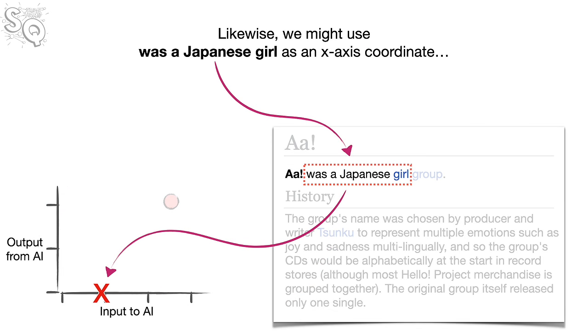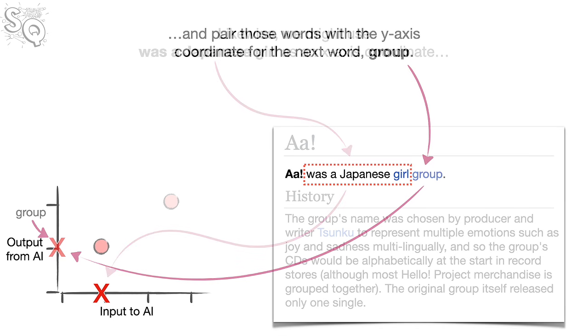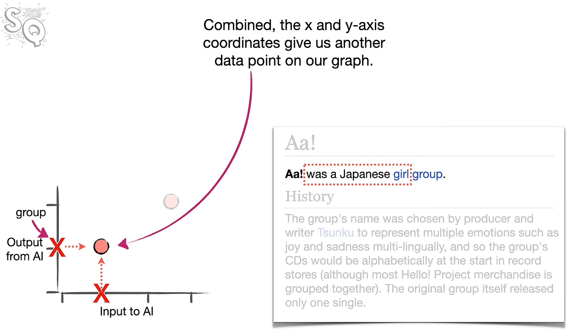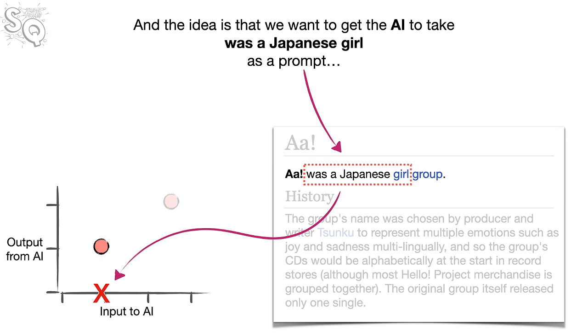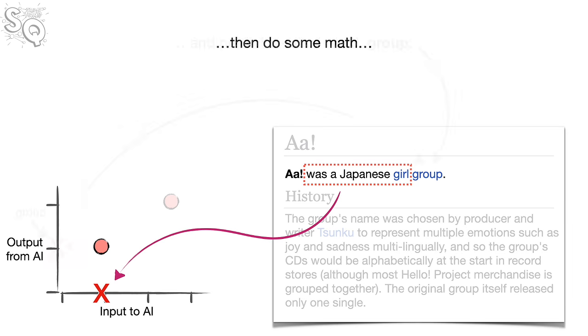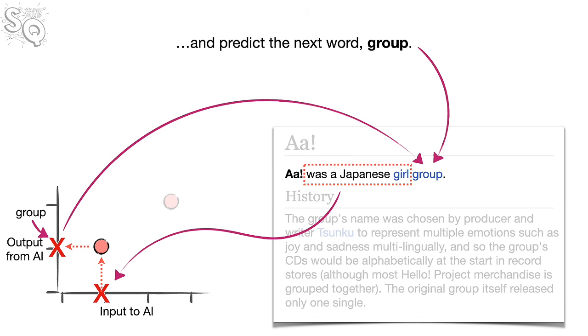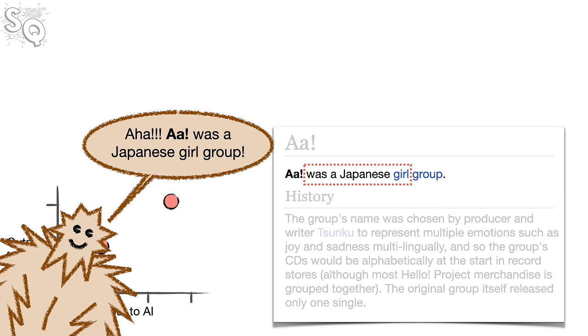Likewise, we might use "was a Japanese girl" as an x-axis coordinate and pair those words with the y-axis coordinate for the next word, "group." Combined, the x and y-axis coordinates give us another data point on our graph. And the idea is that we want to get the AI to take "was a Japanese girl" as a prompt, then do some math, and predict the next word, "group." Aha! Ah was a Japanese girl group.